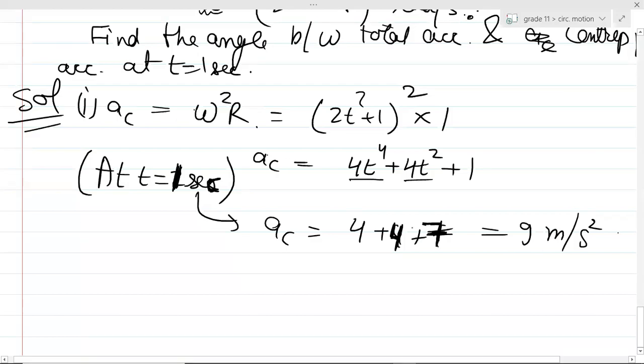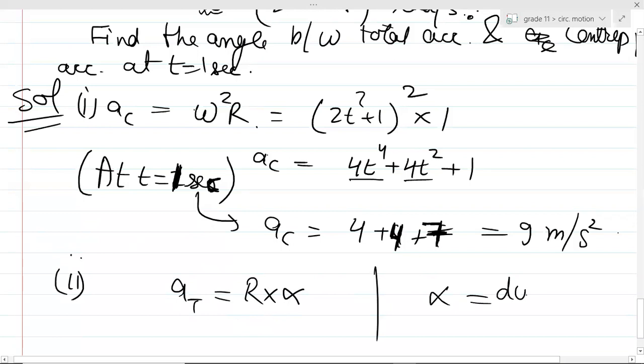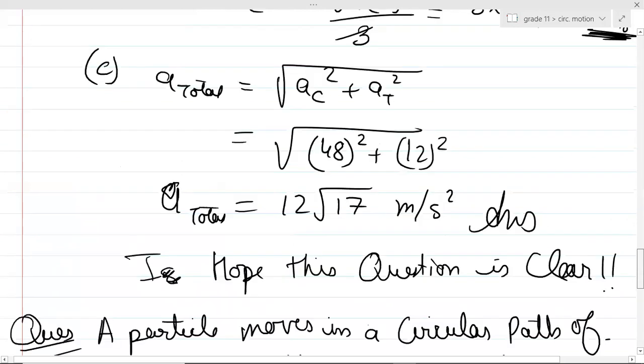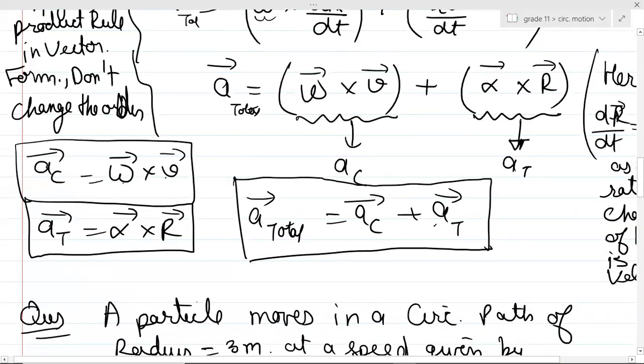So AC is basically this. Now what are they asking? They want AT, and AT will be equal to what? R multiplied by alpha. Yes or no? AT is alpha cross R. And alpha. Yes, it is. You have written this formula so many times. AT is basically alpha cross R.